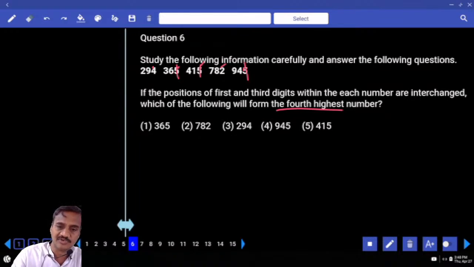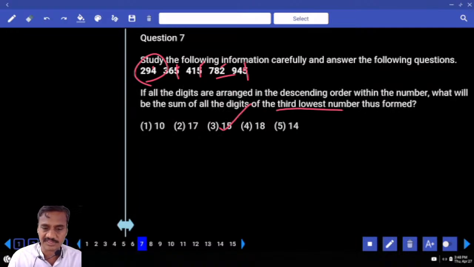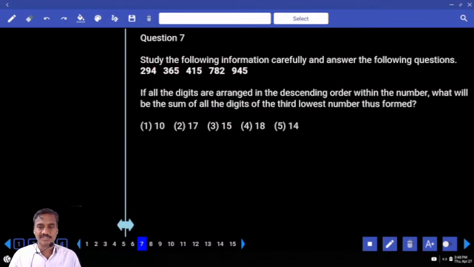5, 5, 5. These three will be the highest. Now this is the lowest and this will be the second lowest. Now remember 294 times 3. Then the seventh one: if all the digits are arranged in descending order within the number, what will be the sum of all the three digits of the third lowest number?